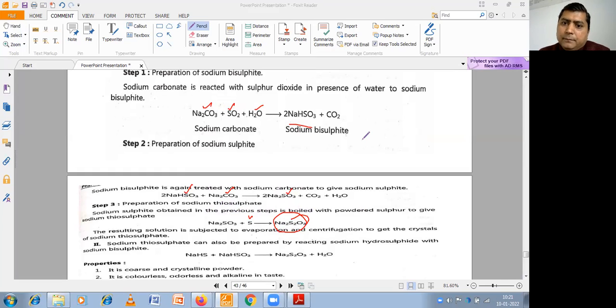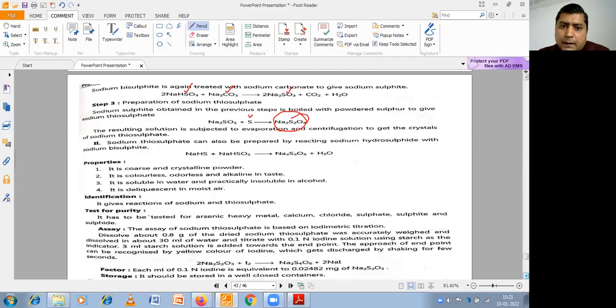In the first step, sodium carbonate will react with SO2. Then sodium bisulfite will form. Sodium bisulfite will react with sodium carbonate, then sodium sulfide will form, and sodium sulfide will react with the sulfur and be converted to sodium thiosulfate. Another reaction is that sodium hydrosulfide can react with sodium bisulfite, and we can obtain sodium thiosulfate. So these are the two methods: one is about three steps, and this is the one step.